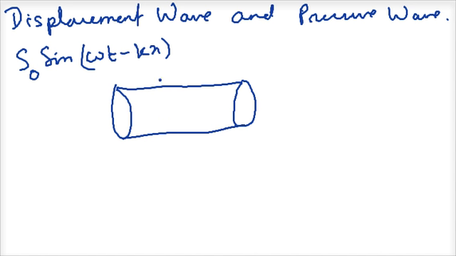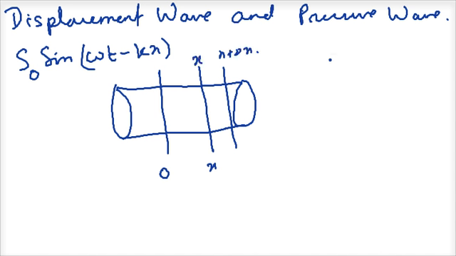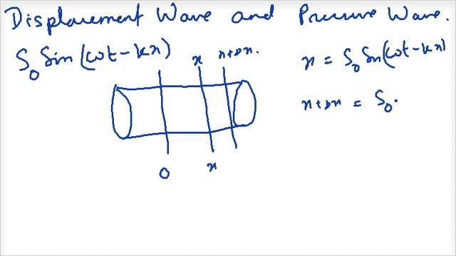Okay, this corresponds to the point x is equal to 0 and this corresponds to some point x. And this corresponds to the point x plus delta x. So at x my displacement is s0 sine omega t minus kx. At x plus delta x my displacement will be s0 plus delta s.